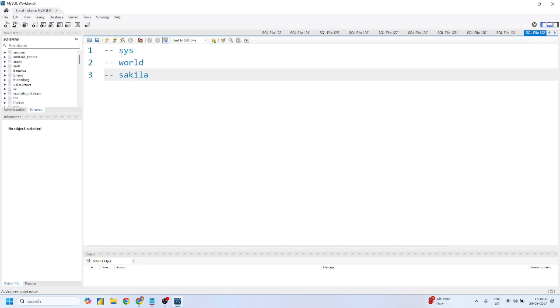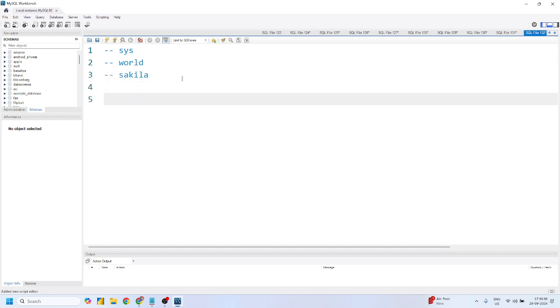Not that much? There is no world database in mine. Okay, you have no world databases. I think you have skipped one of the steps, right? So not such an issue. I'll tell you how to create a database, and I'll definitely give you the CSV file. Then I'll tell you how to import that file in the same database, and you can run the same query that I am running, right? Mohit, is it clear? Okay, sir.